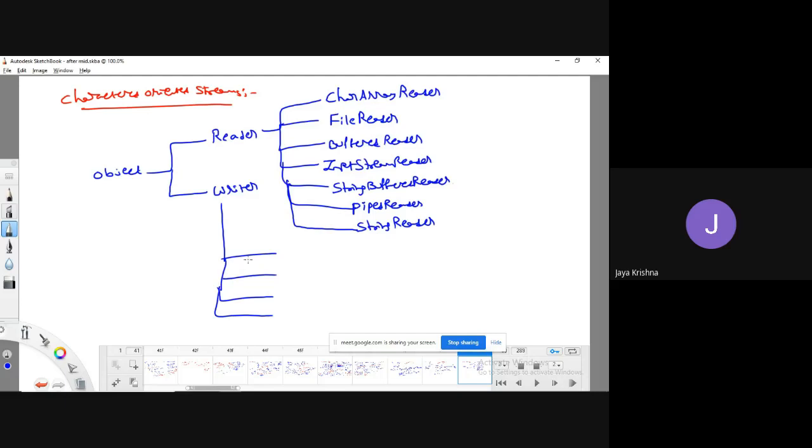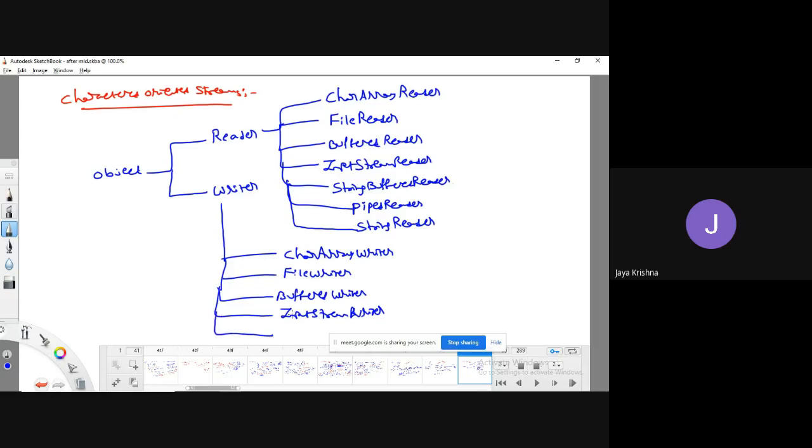Observe char array writer, file writer, buffered writer, input stream writer. All this I am going to replace with a single word. In place of reader, I am going to write writer.